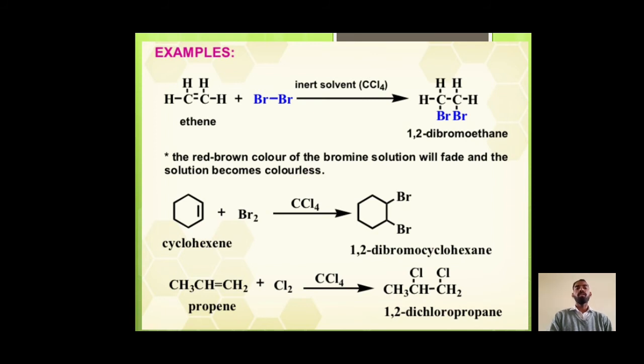In the case of cyclohexene on bromination in the presence of the inert solvent CCl4, 1,2-dibromocyclohexane forms. In the case of propene on chlorination in the presence of CCl4, it is converted into 1,2-dichloropropane.